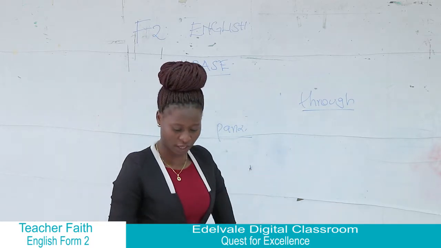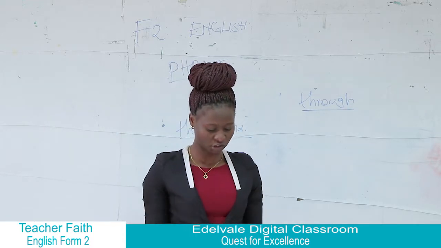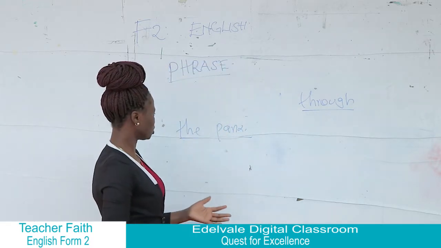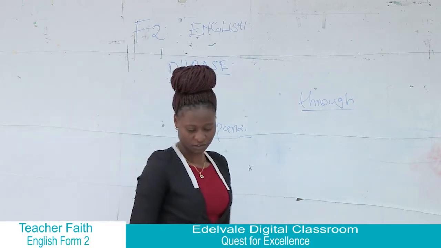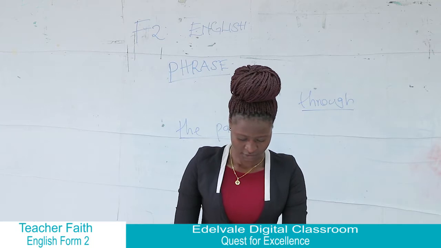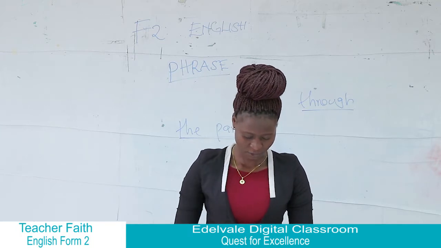At the back of your head, you're going to have some questions. You may be asking, what happened through the park? So that is why we say it is a group of words that does not make a meaning.